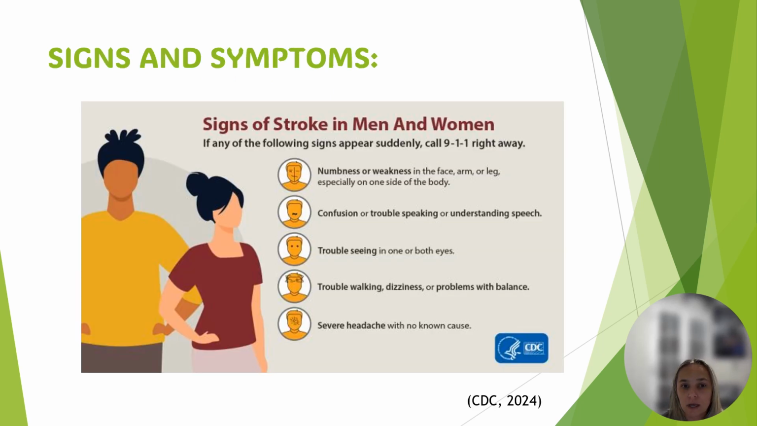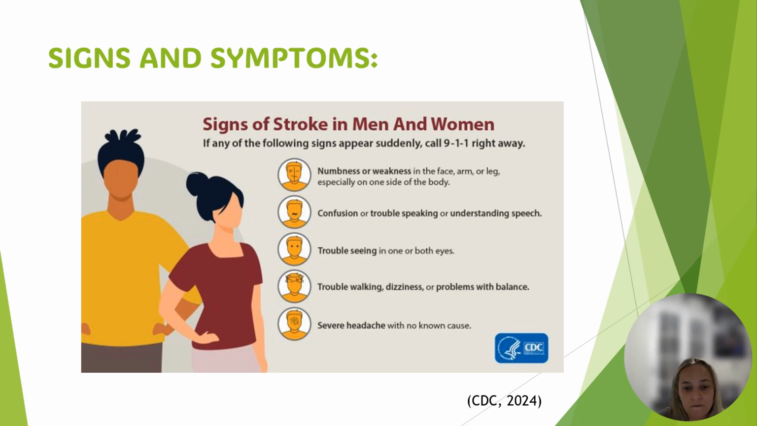Signs of stroke in men and women include sudden numbness or weakness in the face, arms or legs, especially unilaterally, or on one side of the body. There can be sudden confusion, trouble speaking, or difficulty understanding speech, as well as sudden vision changes such as trouble seeing in one or both eyes, sudden trouble walking, dizziness, loss of balance, or lack of coordination. There can also be a severe headache.